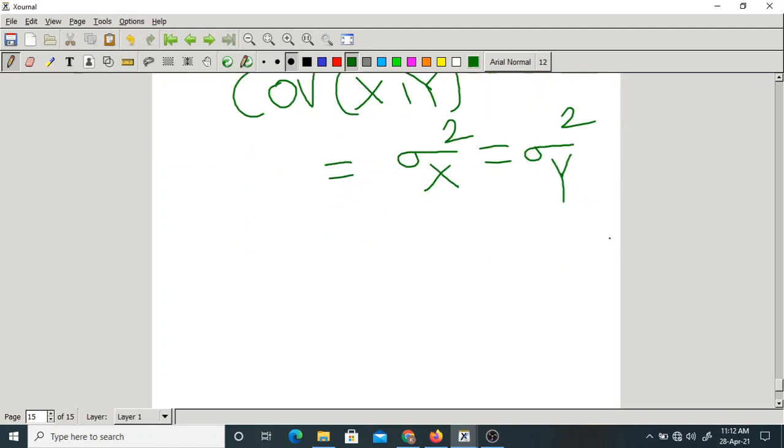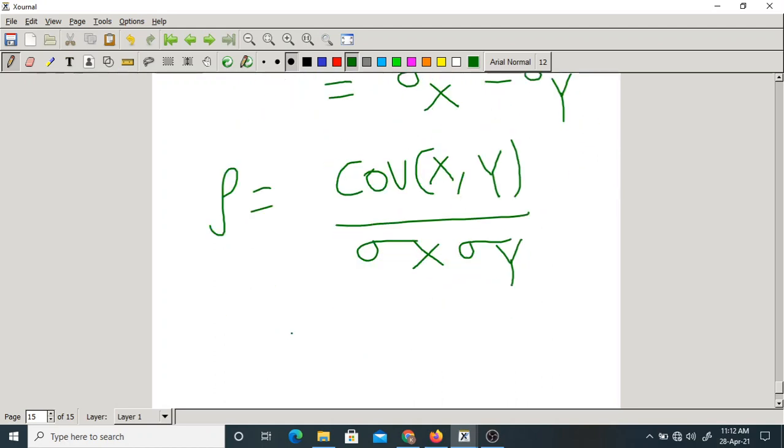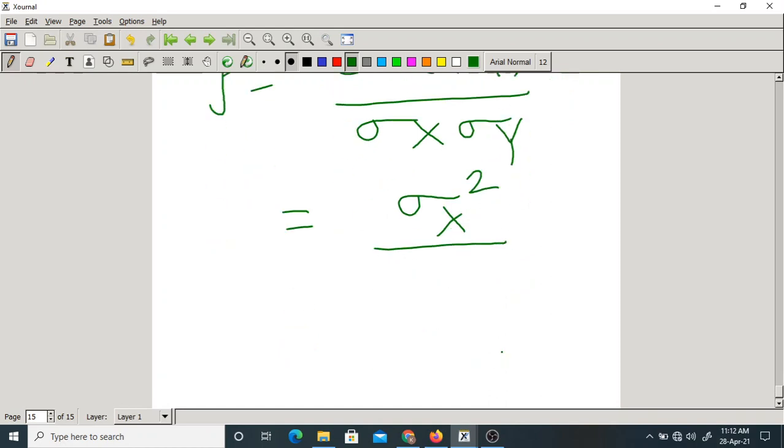Then what will rho be now? Covariance of x comma y by sigma x into sigma y. Sigma x equal to sigma y. Suppose covariance, let us take sigma x square. Sigma x square by sigma x into sigma y. Both are the same. Sigma x square by sigma x square, you will get 1.